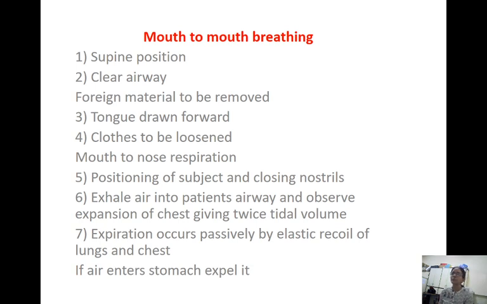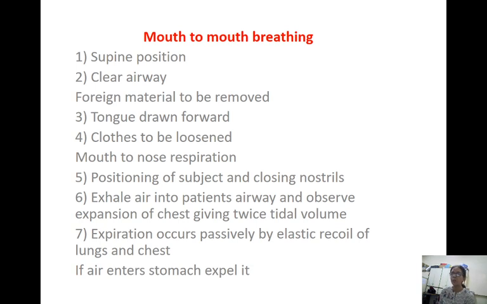So it has to be done in a supine position, and the next important thing is you have to clear the airway, the tongue should be drawn forward, the cloth should be loosened, and you have to position the subject. Closing the nostrils is very important, because whatever air we are giving should not come out through the nostrils. Whenever you are taking twice the amount of the tidal volume and exhaling air into the patient's airway, you observe for the expansion of the chest, that is inspiration occurring.